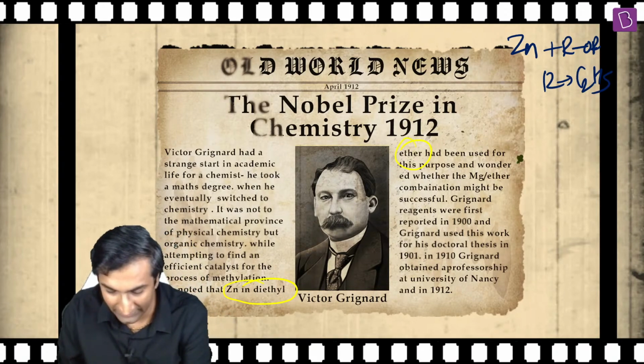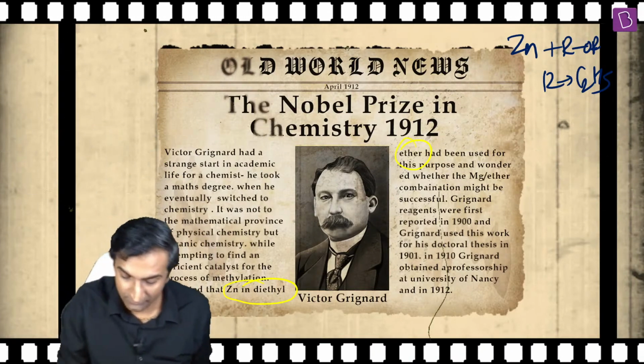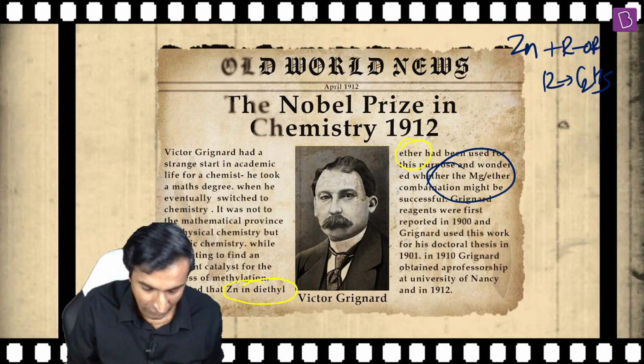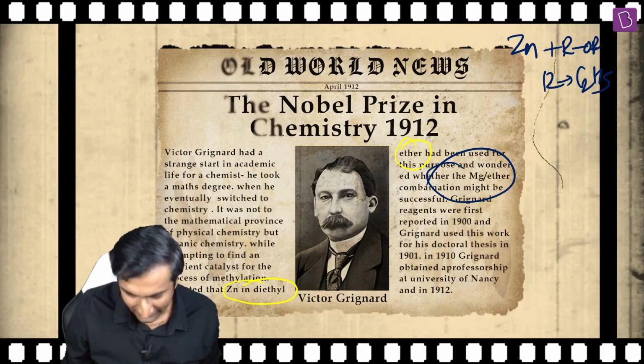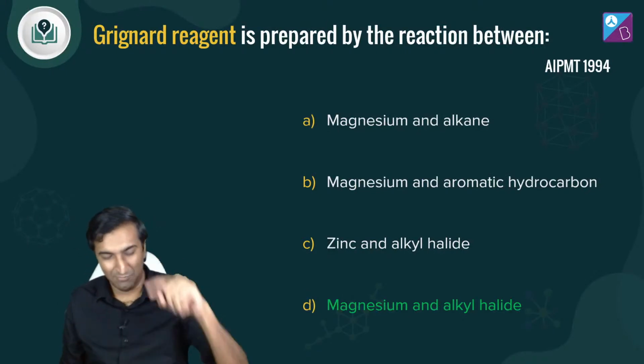He was doing this, and then he said, you know what, I don't like zinc, let me do magnesium. And hence he did this. That was the throwback to this funky slide that I skipped. That's why this option is also there in AIPMT 984.